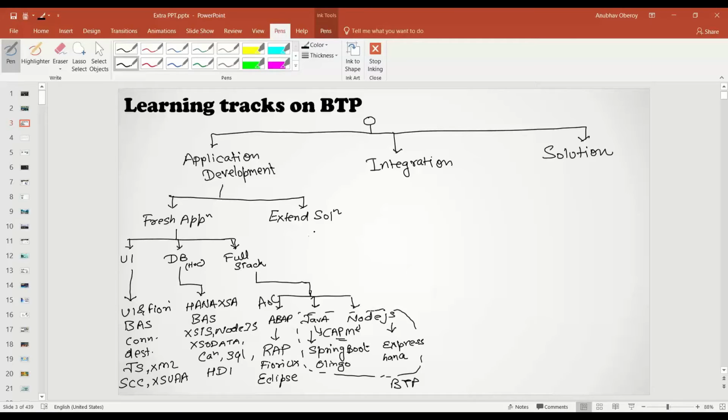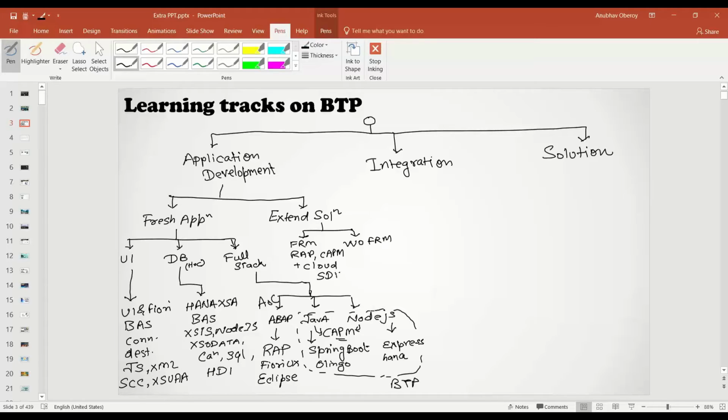Then comes extending a solution. Extending a solution can be done in 2 ways: one using a framework and one without a framework. If you're using a framework, you can use frameworks like RAP and CAP. You need to have knowledge of CAPM and RAP. Plus, you would need SAP Cloud SDK.